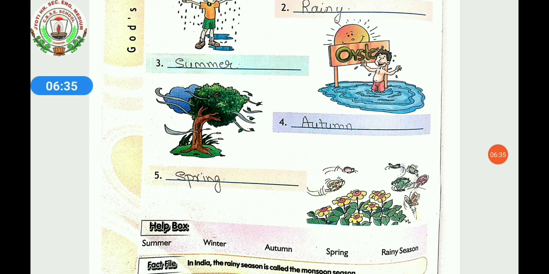In which season do beautiful flowers blossom? Yes, it is spring. So how many seasons are there? Winter, rainy, summer, autumn and spring. And the rainy season is called monsoon season. The other name for rainy season in India is monsoon season.